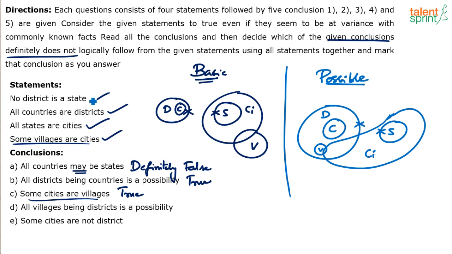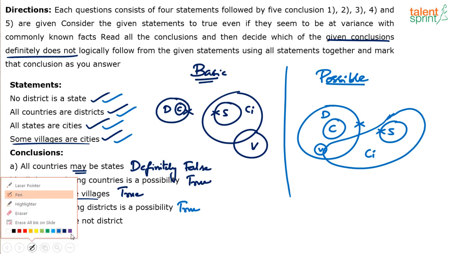Look at this. No district is a state. Yes, district and state do not touch each other, right? All countries are districts. All the states are cities in this circle, right? And some villages are cities. You see there is this overlapping here. All the statements have been followed, which means this is a possible diagram. And when you take this possible diagram, all villages being districts is a possibility. Yes, it is true. It is not true in the basic diagram, but it is possible according to this diagram.